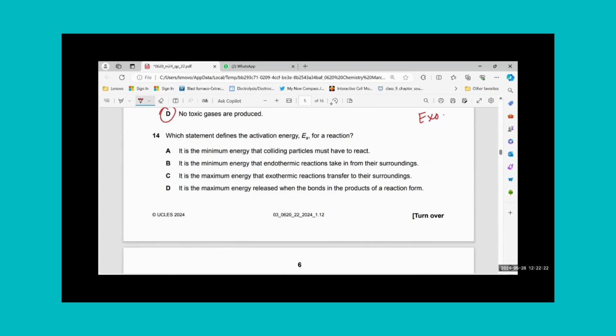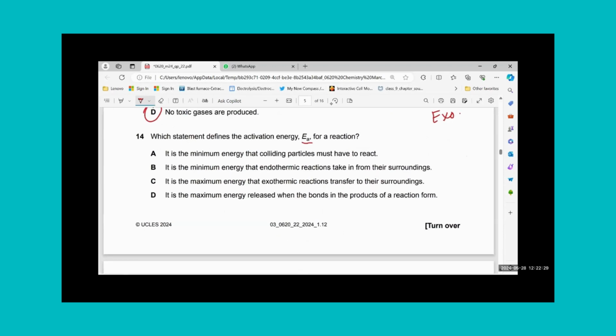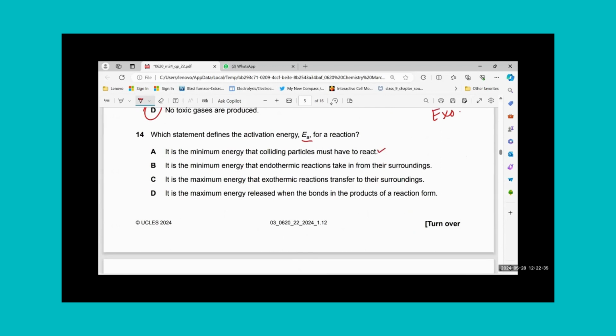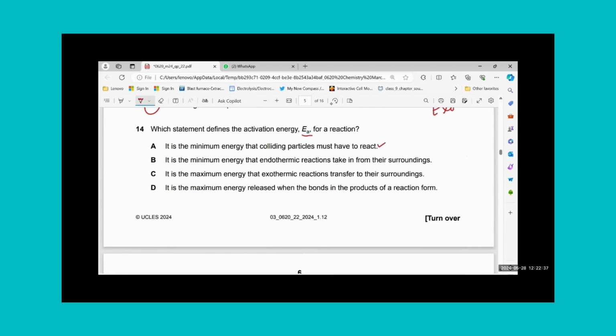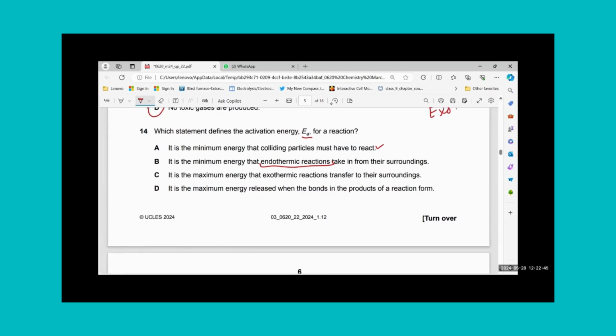Number 14. Which statement defines the activation energy for a reaction? It is the minimum energy that colliding particles must have to react. It seems correct to me, but I will go for a better one. I'll check others as well. It is the minimum energy that endothermic reactions take in. Not only endothermic, there is exothermic reaction also which takes it in.